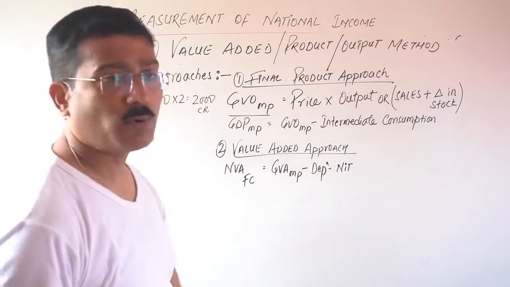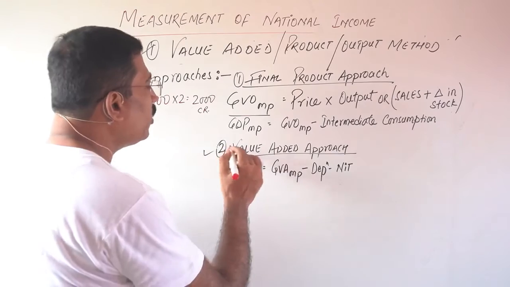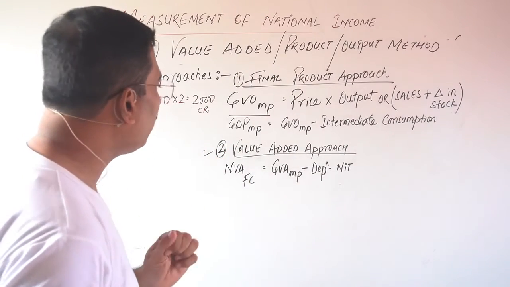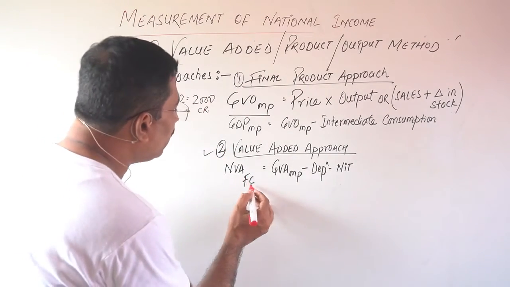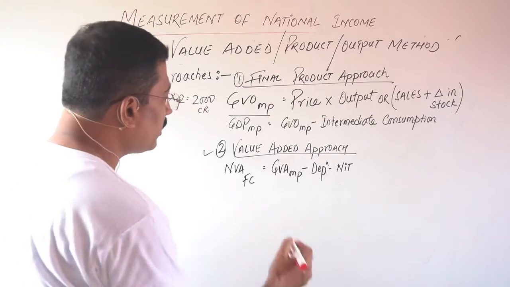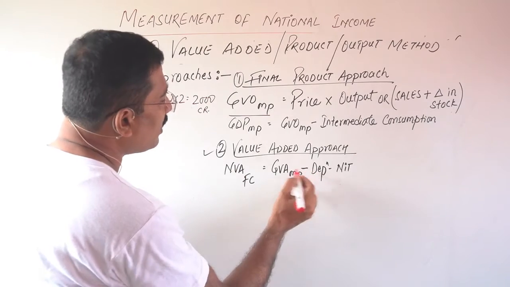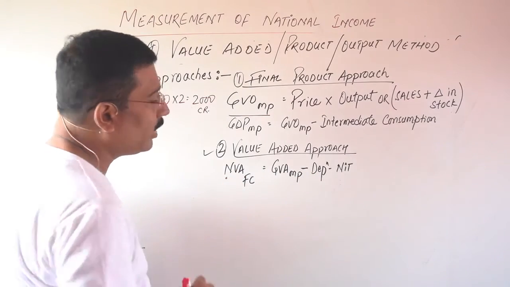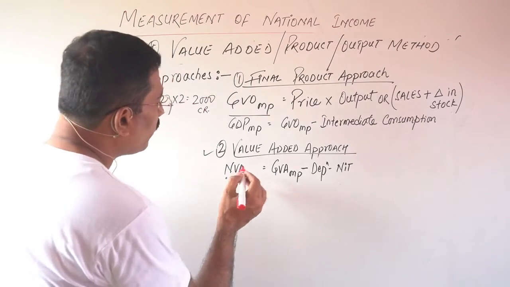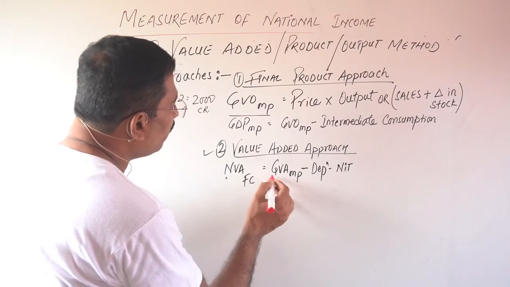The first one is the final product approach, and the second one is the value added approach. In the value added approach, this is net value added at factor cost. How will you calculate this? Gross value added at market price minus depreciation. Why? Because you want to find net. So the difference between gross and net is what?